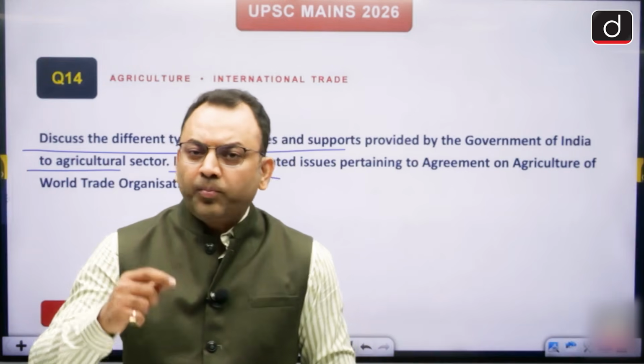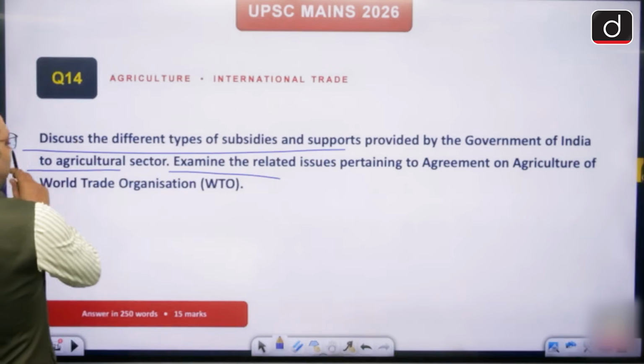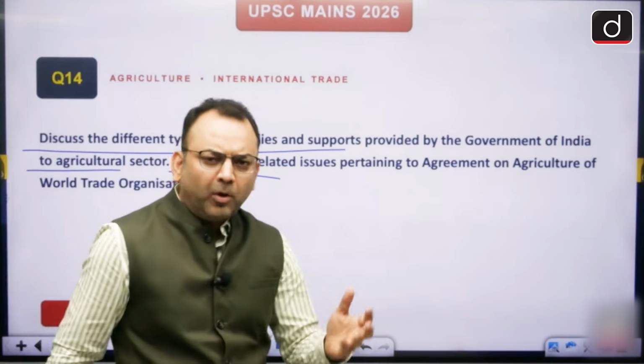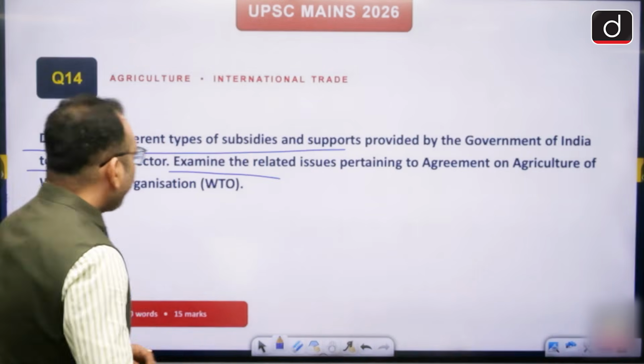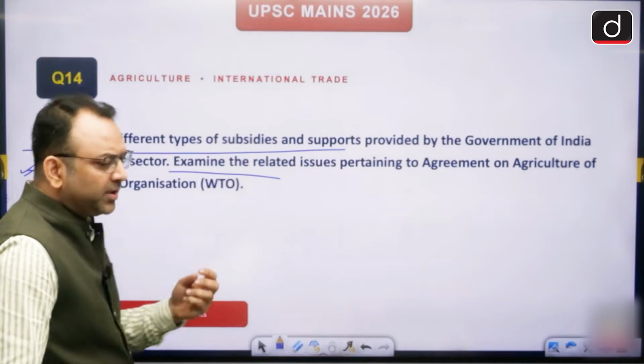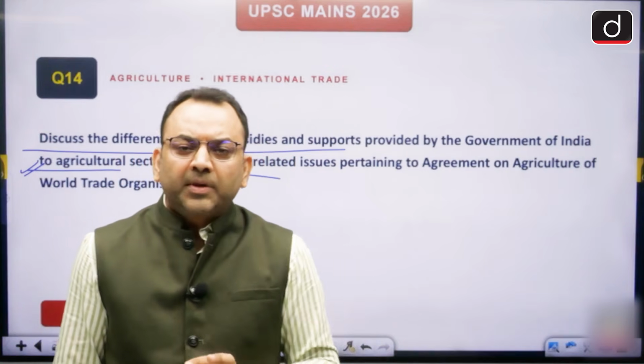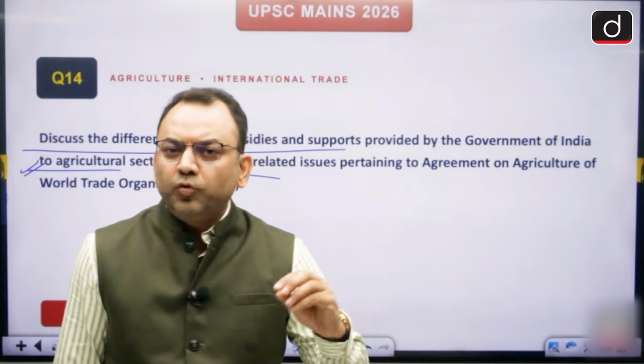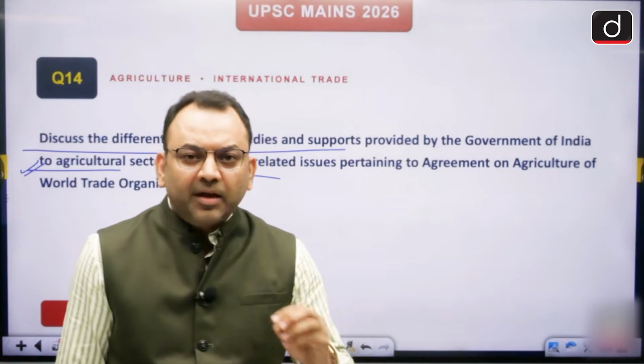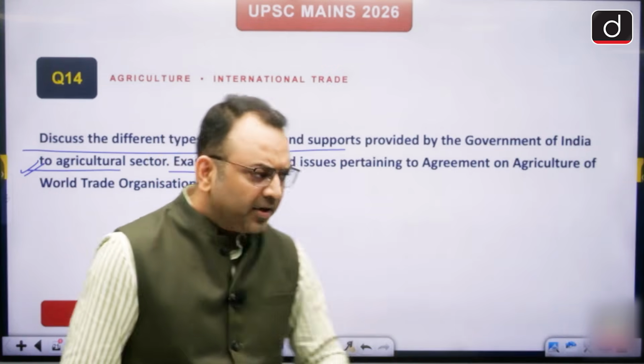So the government provides immense subsidies to farmers for the production of the food grains, from the seeds to electricity, to fertilizers, to transport, to pricing, to, say, PM Kisan, the cash subsidy, right? So the different subsidies are there. They are also about research and development, right? So we have to write here the various subsidies given to the farm sector, right? We talked about the Deen Dayal Upadhyay Gram Jyoti Yojana for the electricity, then the fertilizer subsidy on the urea and the DAP, right? The Kisan Rail, the food subsidy, the multiple things that we have discussed, right?